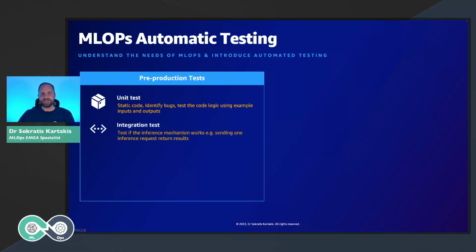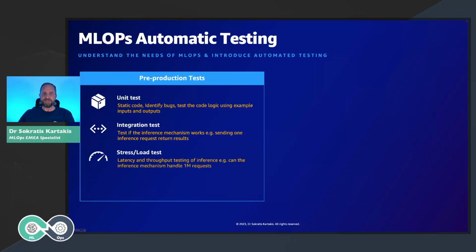The next test that we need to run is about integration test. Integration test, more or less, we need to answer a simple question. Does the inference part work? Yes or no? If we have a real-time use case and we have the server that hosts our model, if I send a request, does it return results back? Yes or no? With the batch inference, exactly the same process.